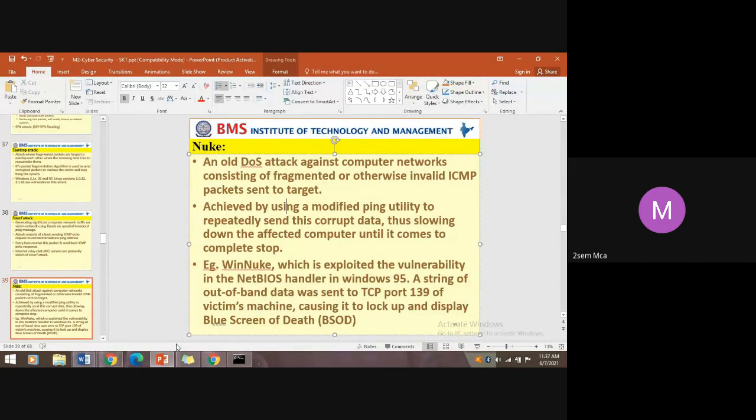In such a case, probably you observed in our second lab, the blue screen suddenly appears on the monitor. That is a RAM error. If you go with such kind of attack, the system is going to completely stop working for normal functioning. Usually the nuke attack is an old approach to attack the RAM by sending invalid ICMP packets.